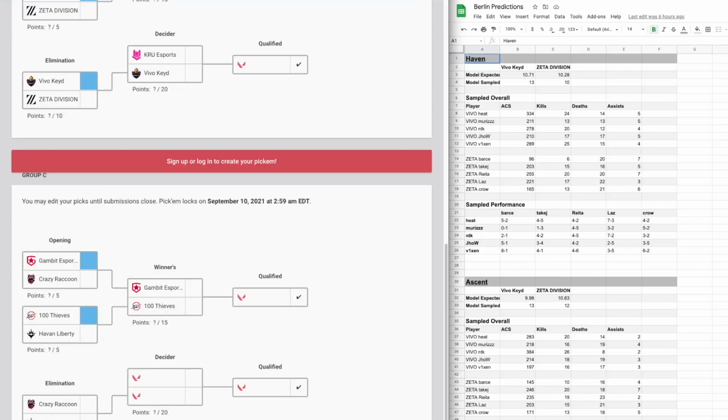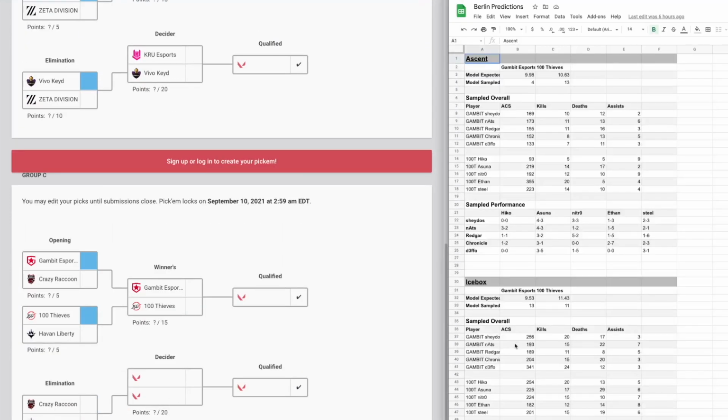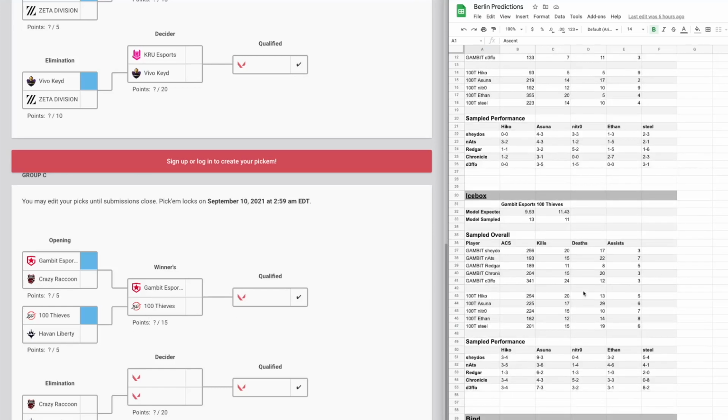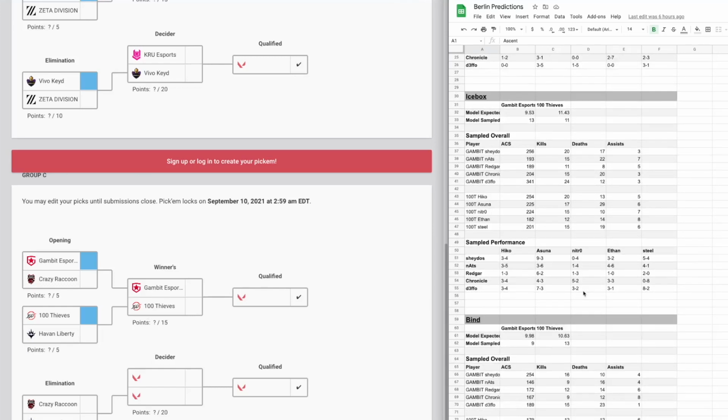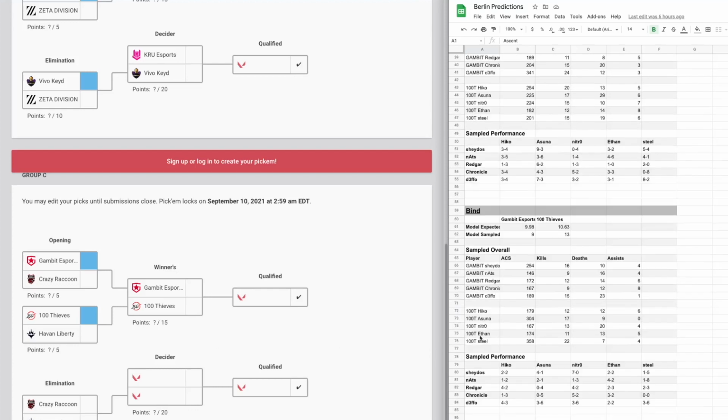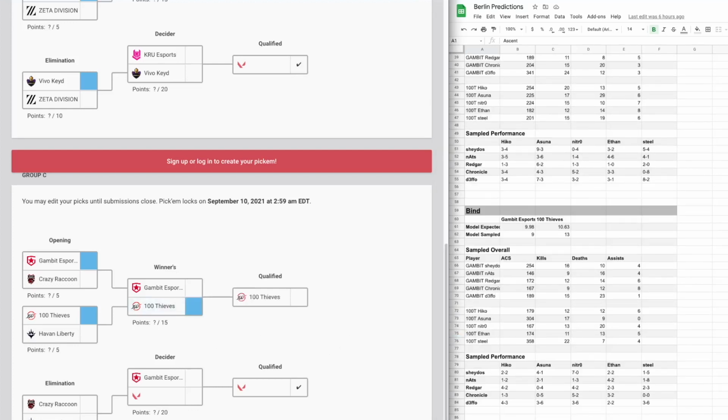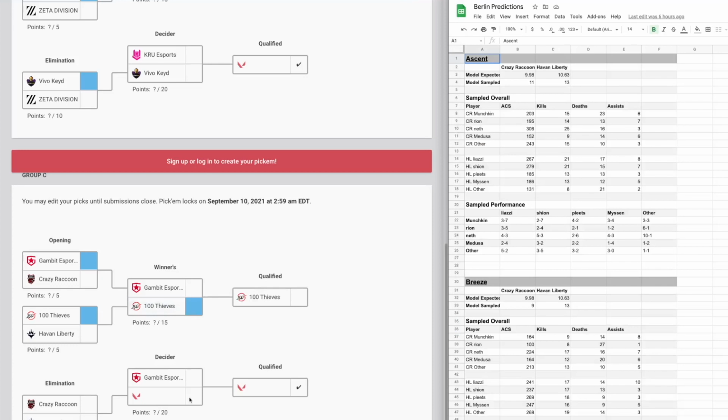In the Group C uppers, 100 Thieves has a dominant Game 1 performance led by Ethan. Gambit and Defo respond in map 2, but off the unlikely hero performance from Steel in Game 3, 100 Thieves takes the series 2-1. In the Group C lowers, Havan Liberty takes a tight 2-0 over Crazy Raccoon.